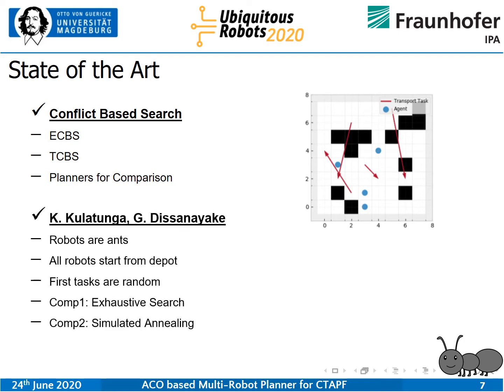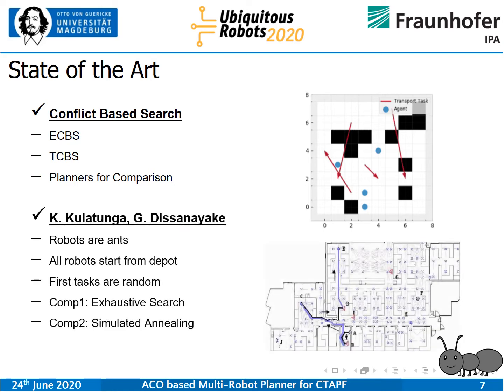There's also some work from these authors on ant colony optimization for a similar problem, which says that robots should be treated as ants, and they all start from one position, and then the first tasks are assigned at random. So this is not something that I will be doing. Our research is on a different part.